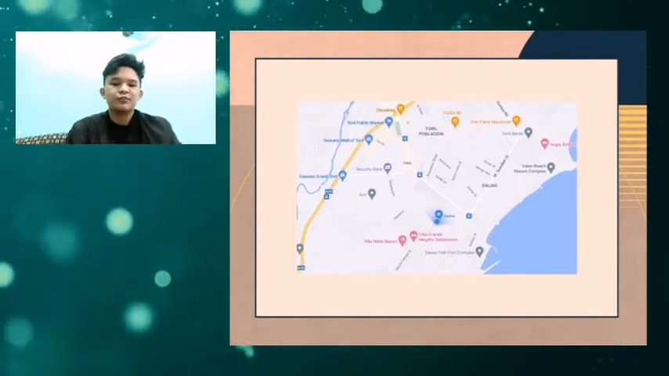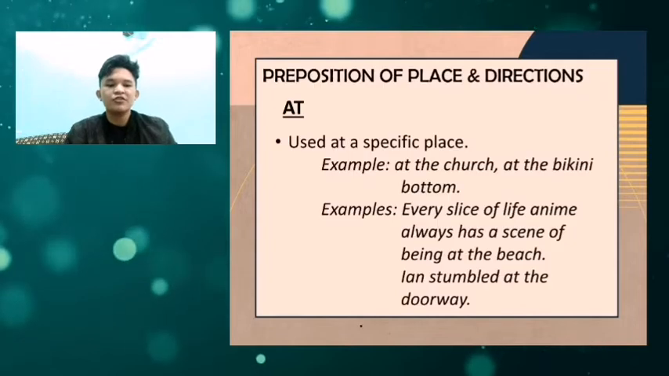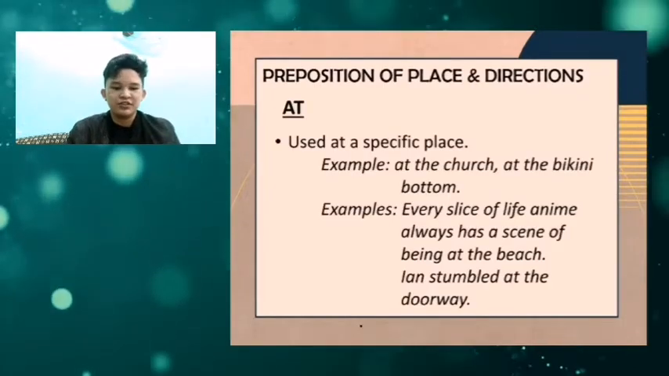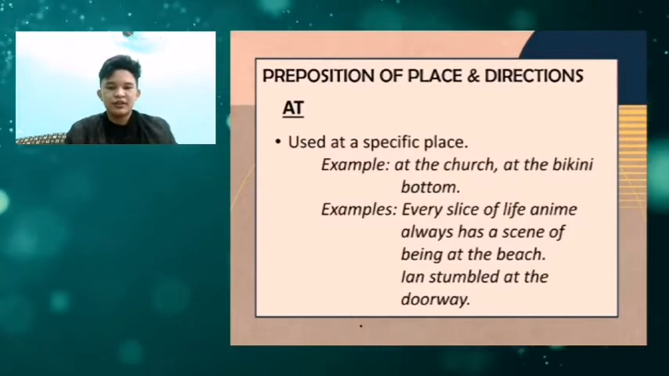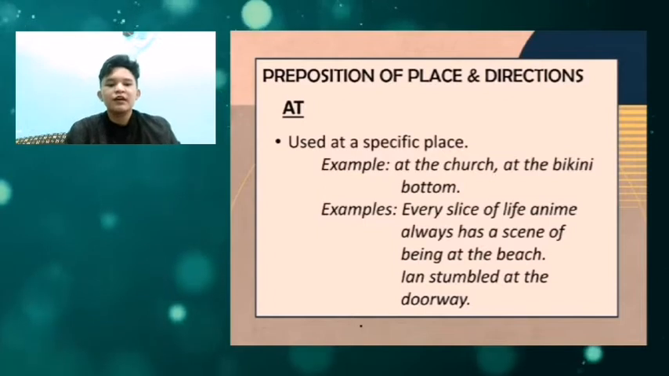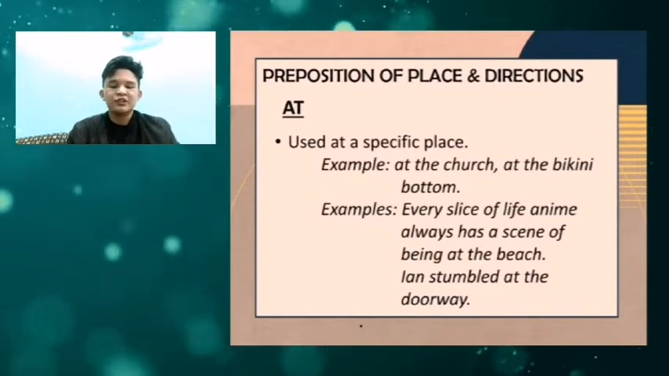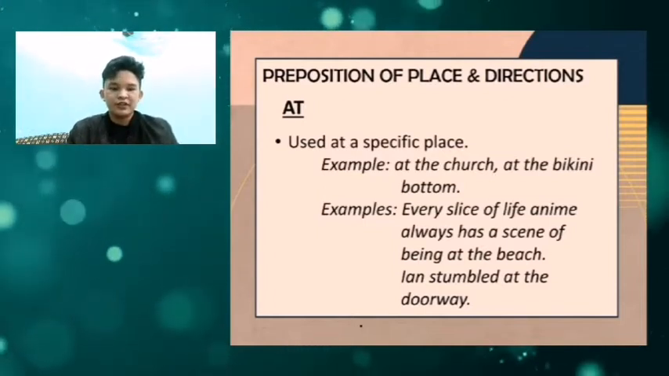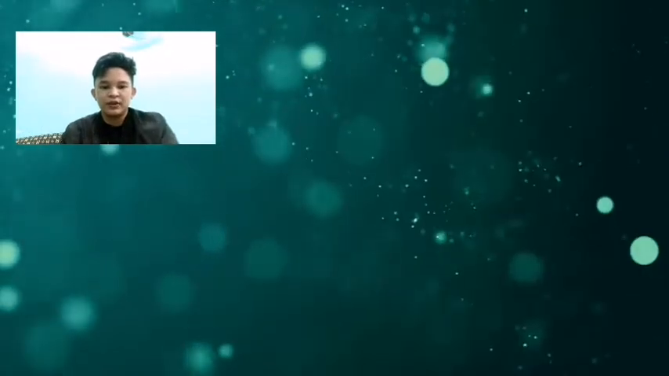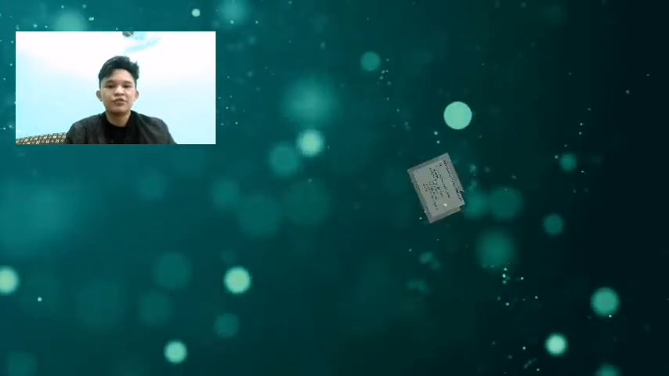So, examples of preposition at: every slice of life anime always has a scene of being at the beach. Where does this scene take place? At the beach specifically. So, Ian stumbled at the doorway. Where does Ian stumble specifically? At the doorway. So, the next preposition on our list is the preposition to.